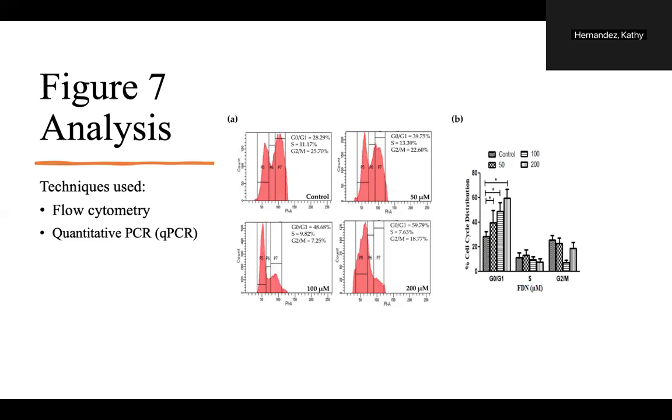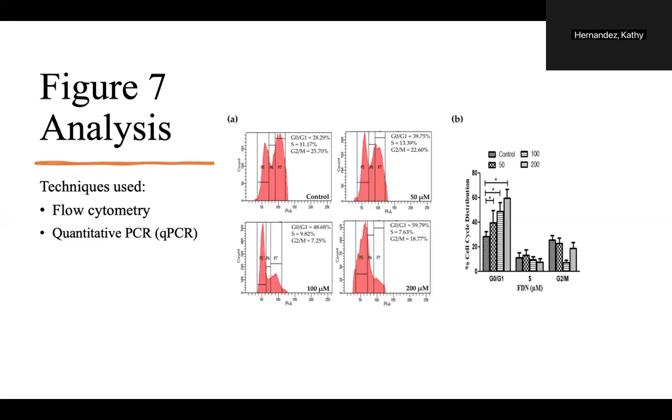So we're looking at G0, G1, S, and G2/M. The methodology around this is that the cells were treated with varying concentrations of FDN, such as 50 micromolar, 100 micromolar, and 200 micromolar, for a duration of 24 hours. Then they were stained with the DNA binding dye to allow for the measurement of DNA content. Then for the flow cytometry analysis, the stained cells were passed through a flow cytometer and measured by the fluorescent intensity of each cell.